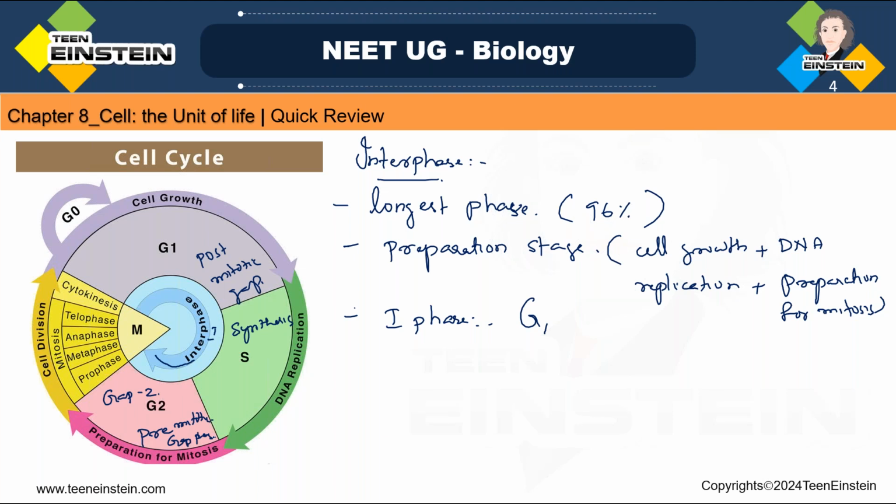G1 is the post-mitotic gap phase: one mitotic division got over, and this is a gap after that.